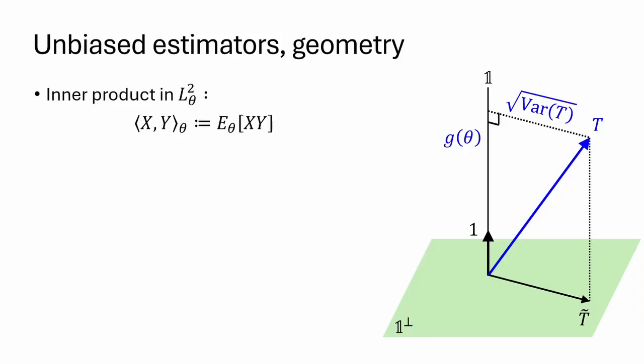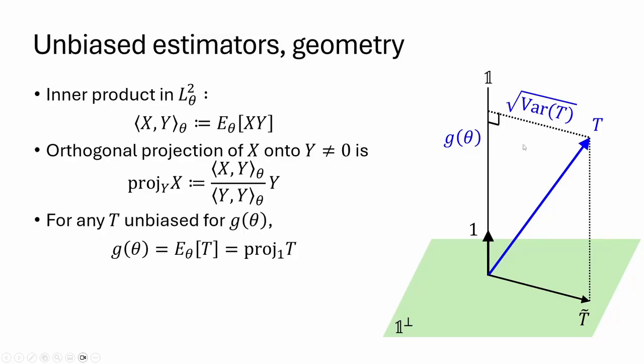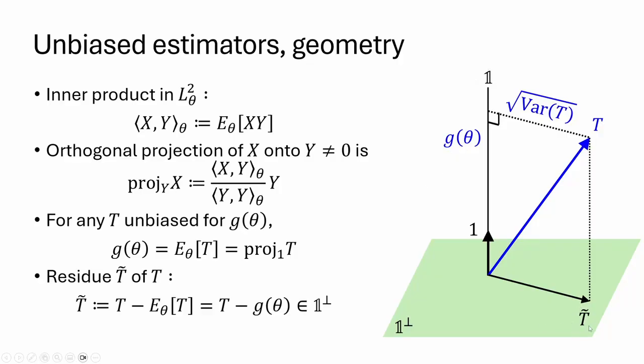We have an inner product in the space L2. The inner product between X and Y is the expectation of X times Y. And the orthogonal projection of a random variable X onto a non-zero random variable Y is the inner product between X and Y over the inner product of Y and itself, times Y. For any unbiased estimator T of g of theta, its projection onto the subspace 1 is exactly g of theta. And we define the residual T tilde as T minus g of theta, and this clearly lives in the orthogonal complement of the subspace 1, orthogonal.